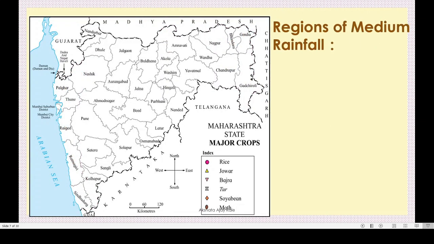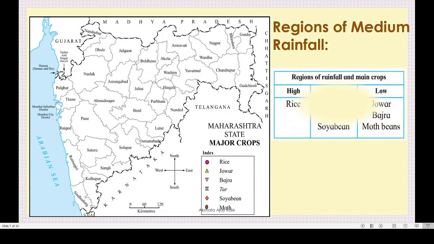Now, regions of medium rainfall. We know that we grow jawar, tur and soybean. The symbols used are: this is jawar, this is tur and soybean. Okay. Now in the medium rainfall area, see this light blue color, correct? That's what we will do.